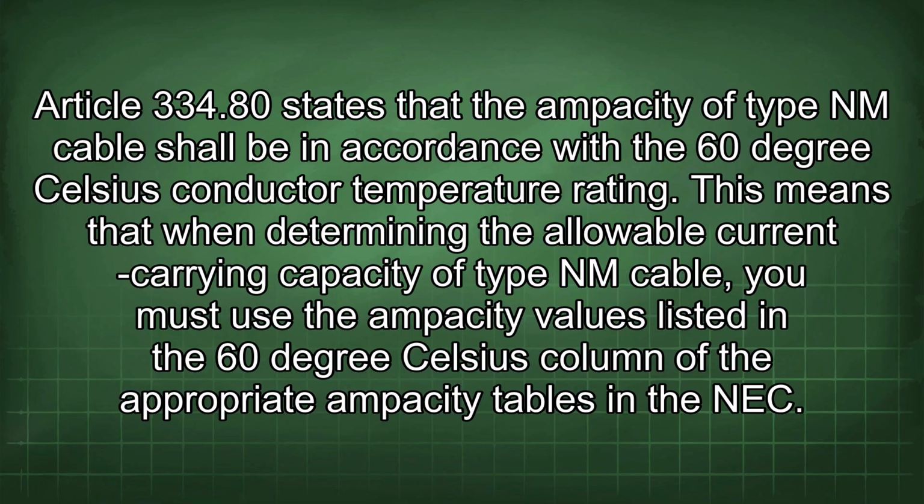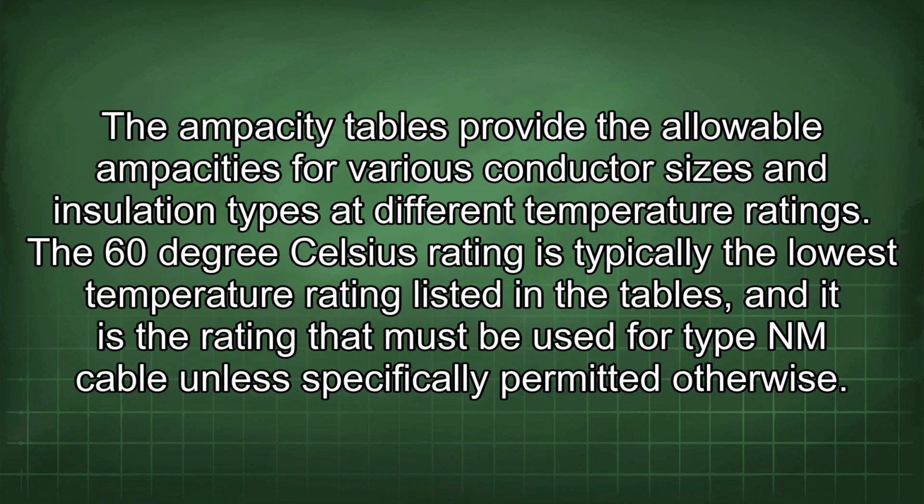This means that when determining the allowable current carrying capacity of type NM cable, you must use the ampacity values listed in the 60°C column of the appropriate ampacity tables in the NEC. The ampacity tables provide the allowable ampacities for various conductor sizes and insulation types at different temperature ratings.